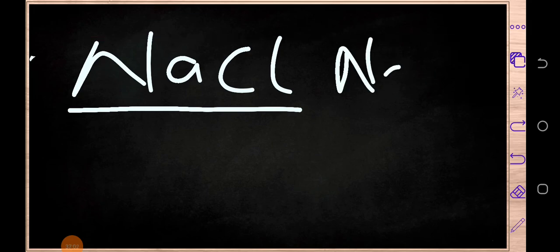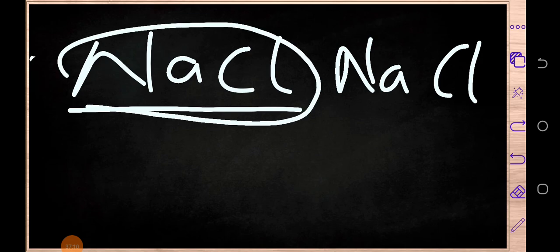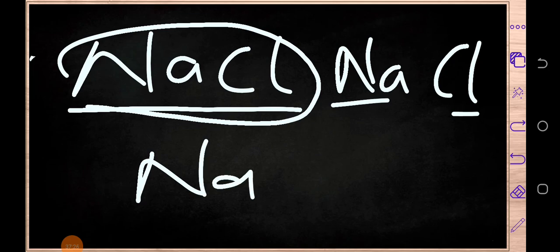We've got sodium and we've got chlorine. In this particular compound we've got these 2 elements. These are the elements which we have in this compound. So we are going to write sodium, and we are going to write its electron configuration.